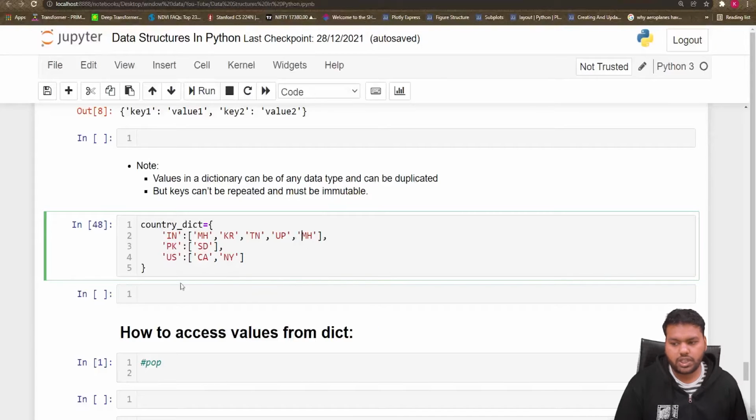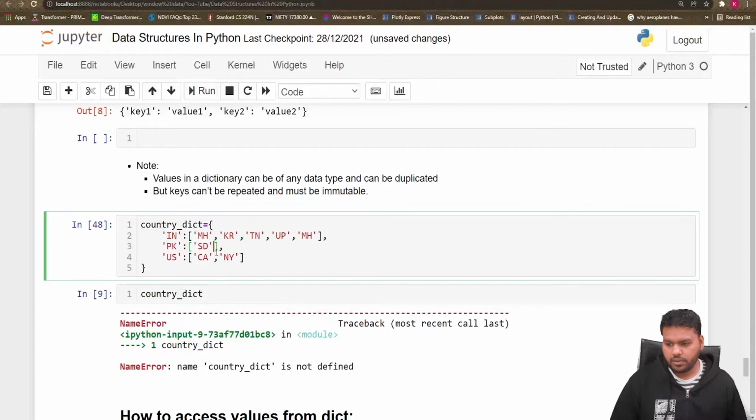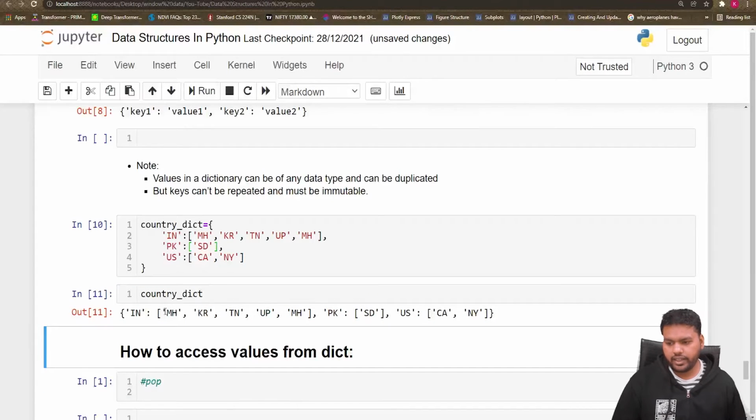The key for India is denoted with IN, and we have the duplicate values. If you write country dict here and print it, you can see India has this, and Pakistan and US. So this has three keys, and the values' data type is a list here.